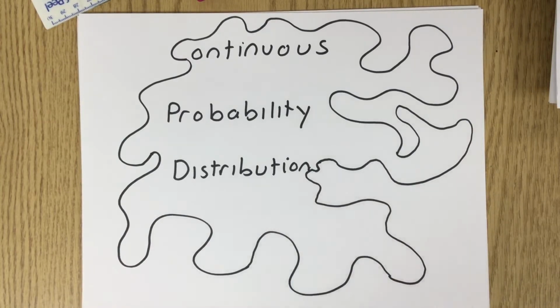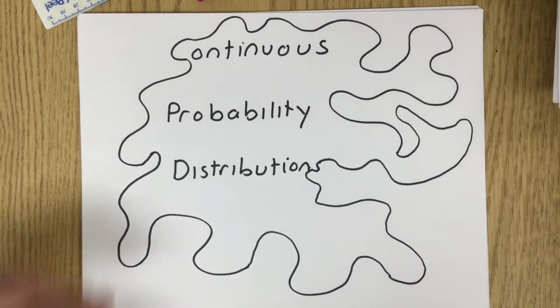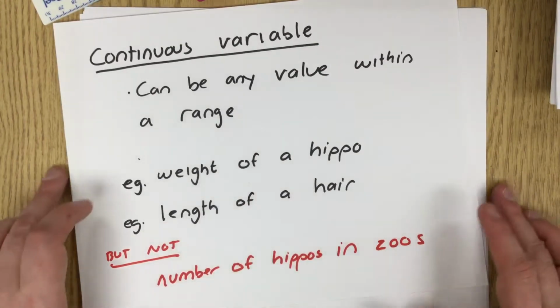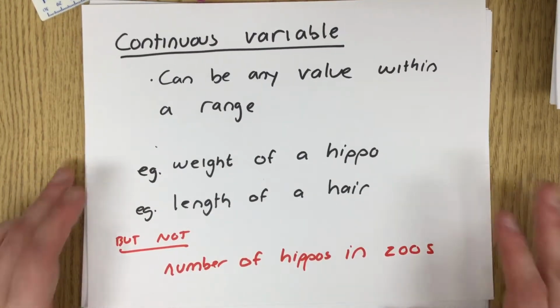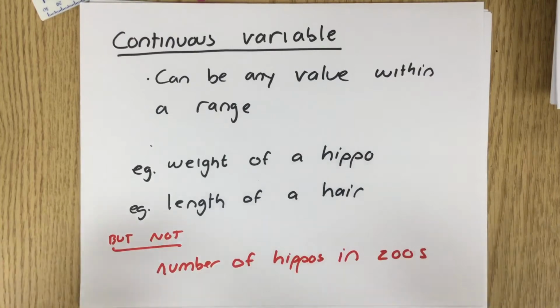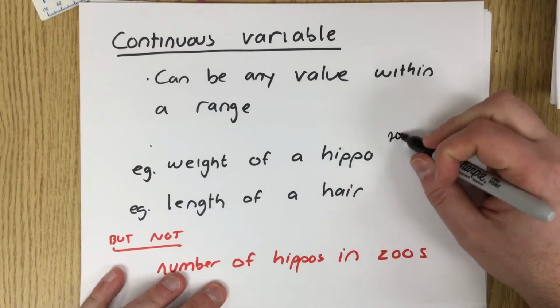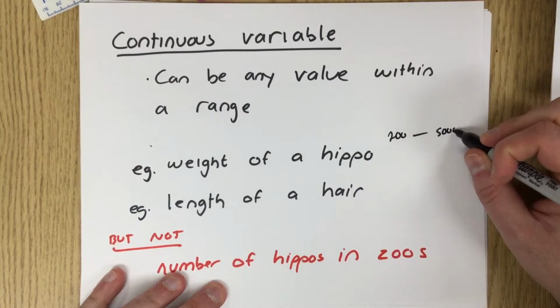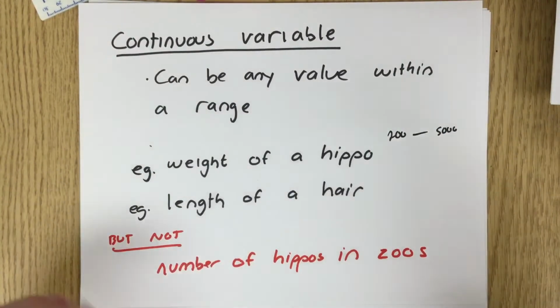We're now going to talk about continuous probability distributions. This is different than discrete probability distributions, which we have done at a different time. As a reminder, a continuous variable is one that can be any value within a range. For example, the weight of a hippo could be between 200 to 5,000 kilograms, but it could be any value in that range.